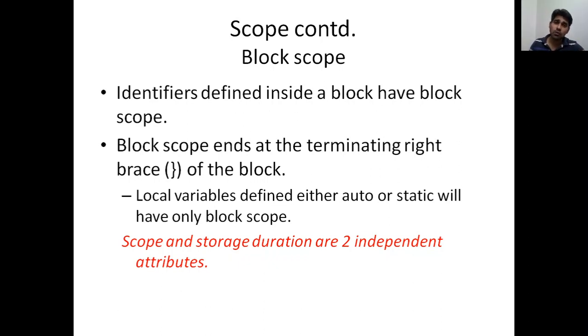Duration talks about how much time the variable should be available in memory for use. And the scope talks about where this particular identifier or variable can be used. One is how long it will be there, the second one is where it can be accessed. So these things should be clear. Never get confused between scope and duration. Both are totally different attributes.